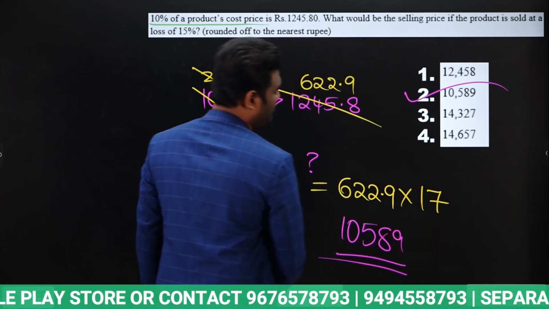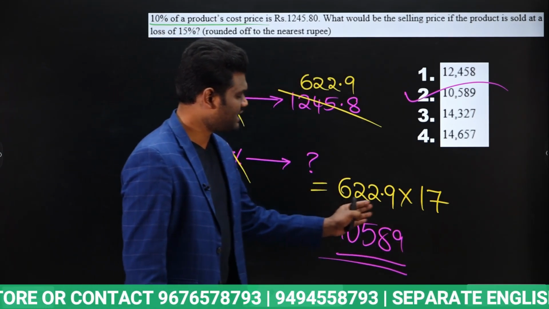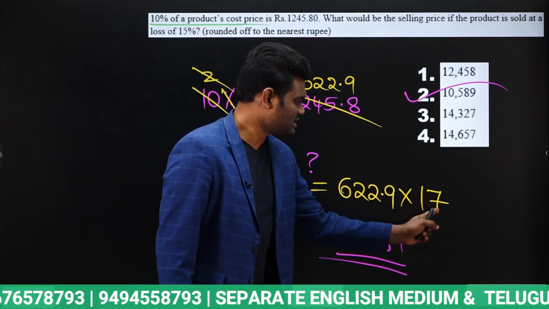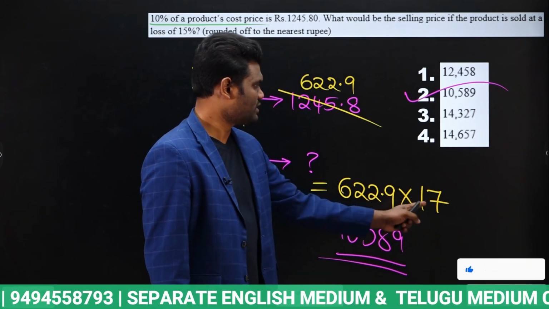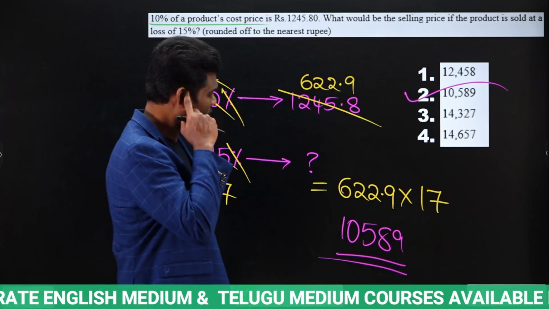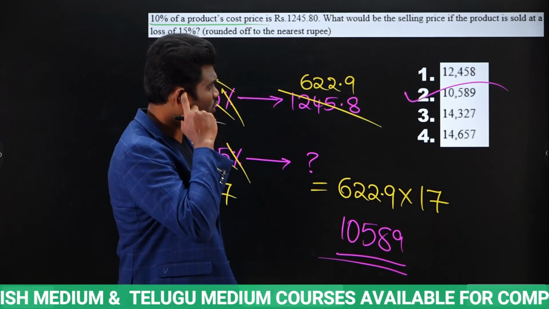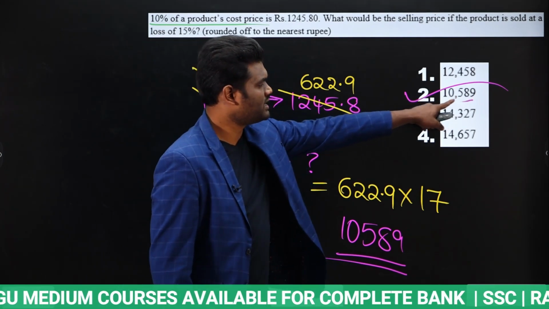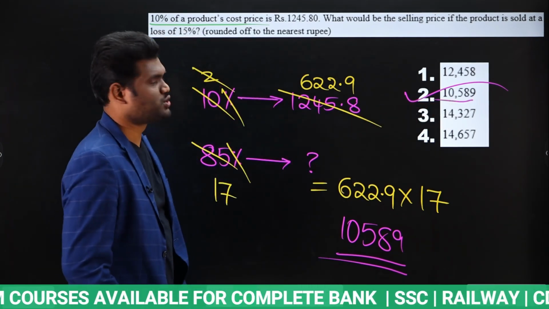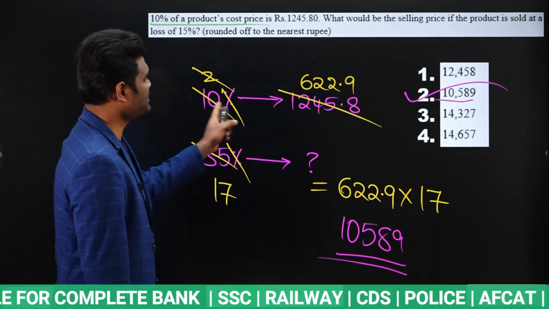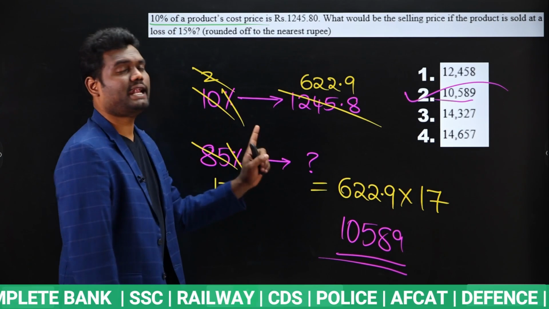Don't do the complete calculation. If this is 600 into 17, 600 into 10 is 6000, and 600 into 7 will be 4200. Both combined will be almost 10,200. So the answer should be close to 10,200, and close to 10,200 we have only one option, that is 10,589. So directly you can see it as your answer. Very, very simple. 10% value given, we need to find the 85% value.